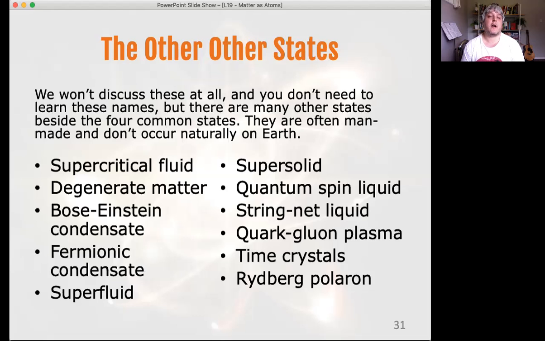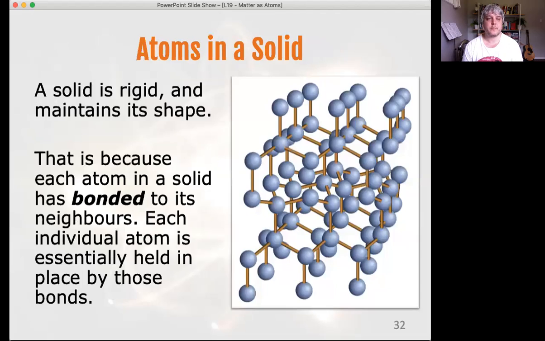These don't naturally occur on Earth. They're usually man-made, but they do exist as a state that matter can take. As I said, we're not going to go into them. Feel free to Google them and read up a bit if you are interested.